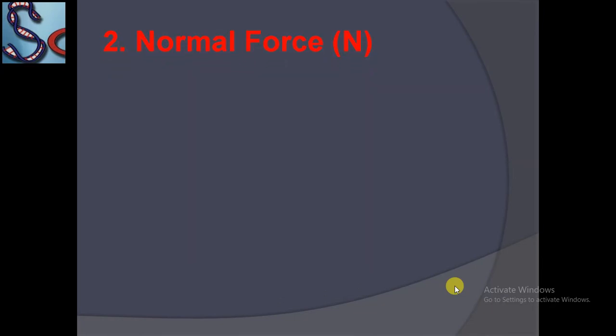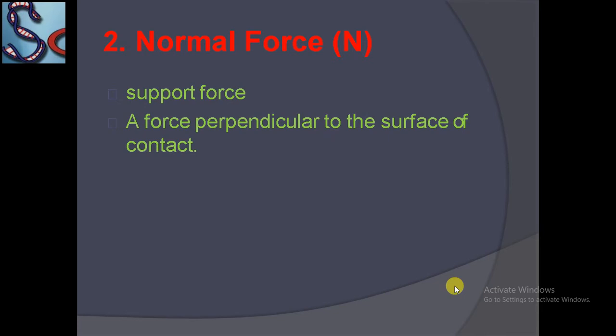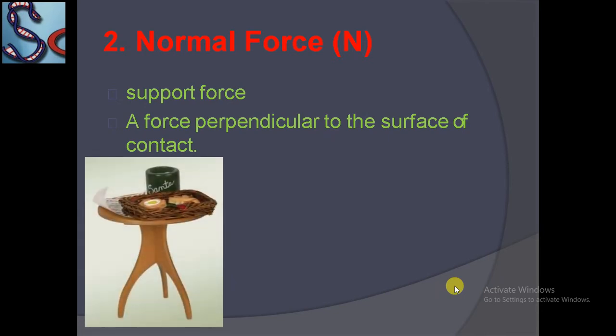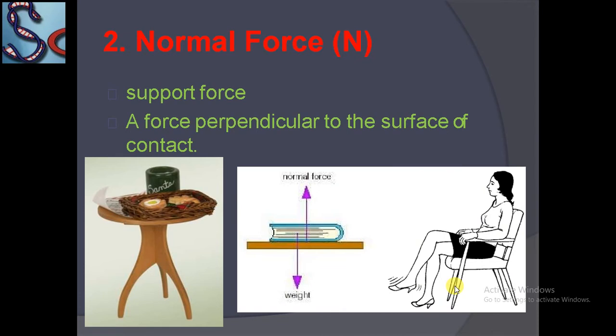The second force is normal force. It is a support force, a force perpendicular to the surface of the contact. It always depends on the weight of the body. A book lying on a table has a weight, and as the weight acts downward, the normal force acts upward. As a result, the body stays on the table. I am sitting on the chair, you are lying on the bed, all because of the presence of normal force.